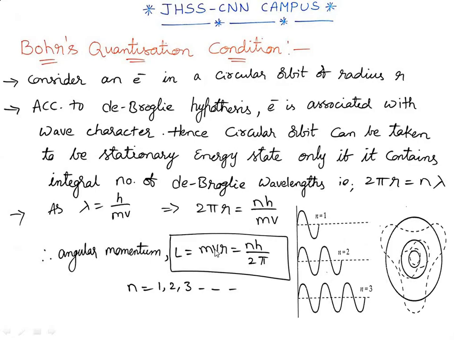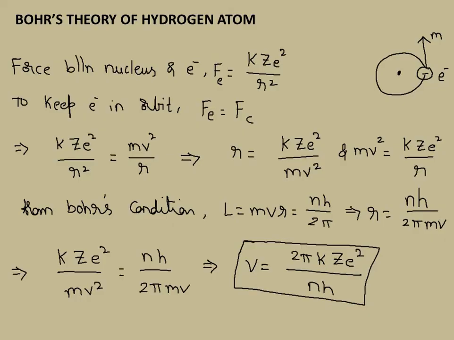Right. Now let's look at the next topic, Bohr's theory of hydrogen atom. Here we will discuss exclusively the hydrogen atom and go for the different values related to that. According to Bohr's theory, a hydrogen atom consists of a nucleus with a positive charge Ze, one proton, and a single electron of charge minus e, which revolves in a circular orbit of radius r. Here Z is the atomic number, and for hydrogen the Z value is 1.